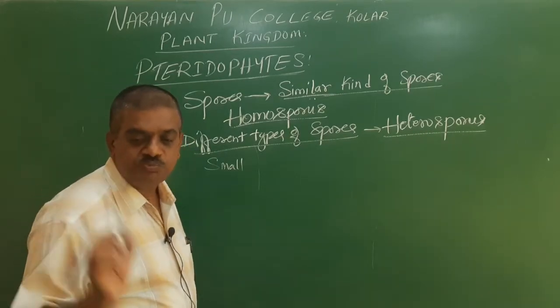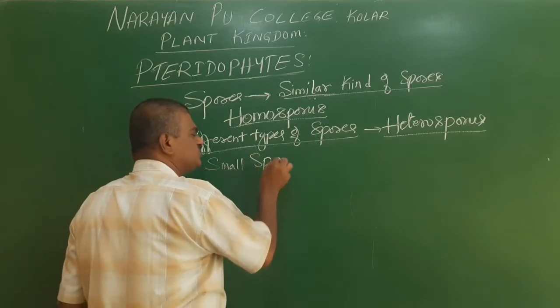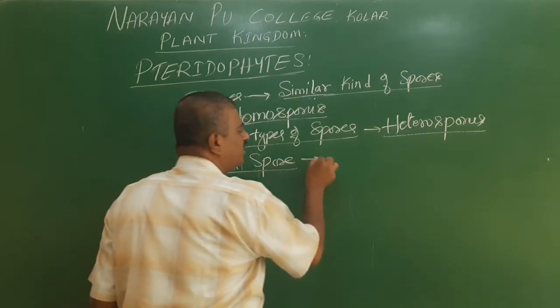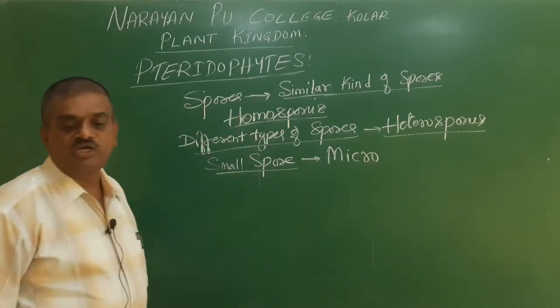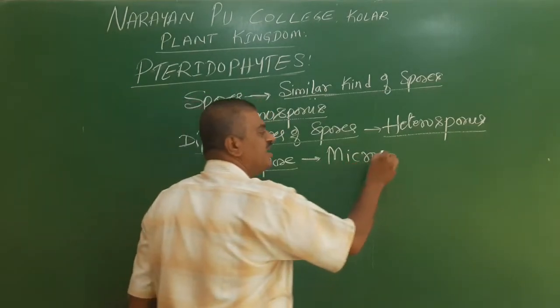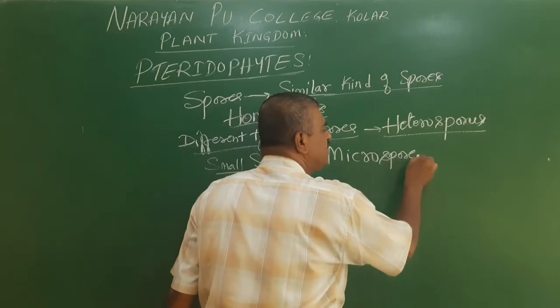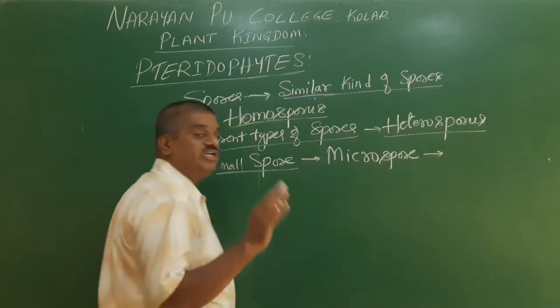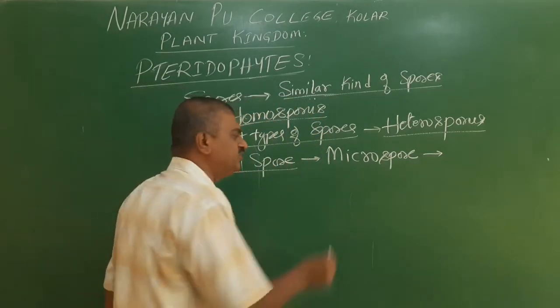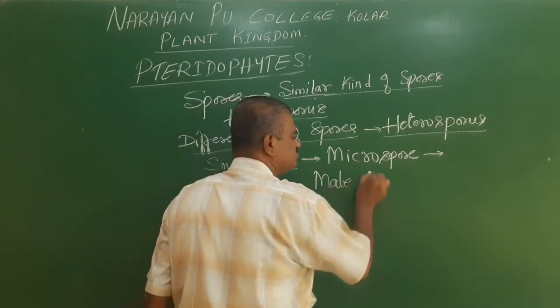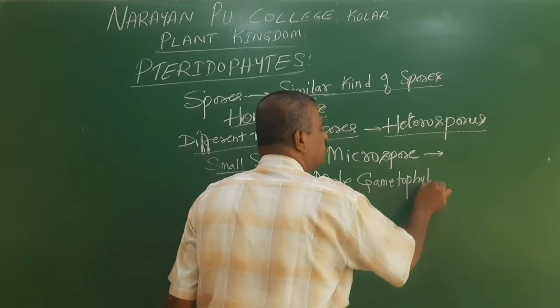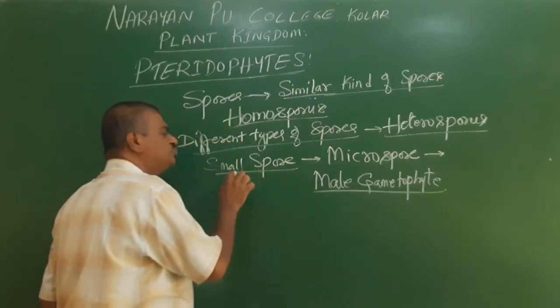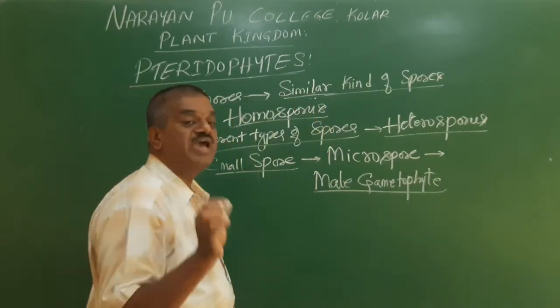The smaller spore is always called a microspore. These microspores always further develop into male gametophytes. So, here important, the smaller spores are called microspores.